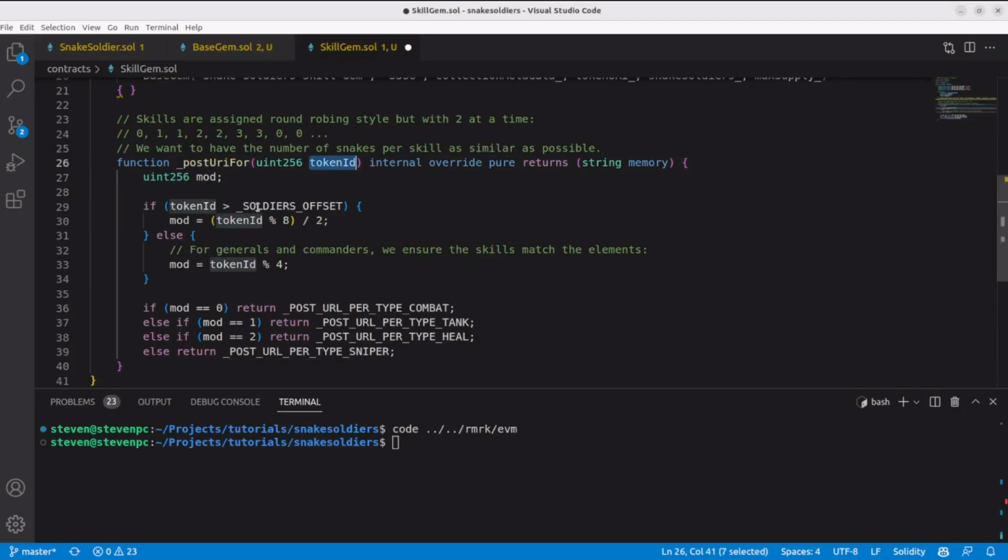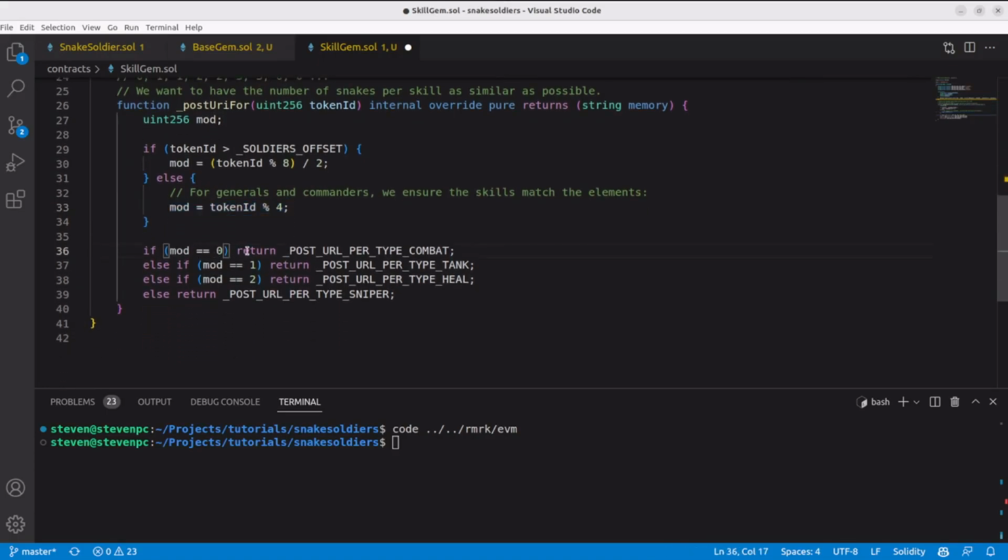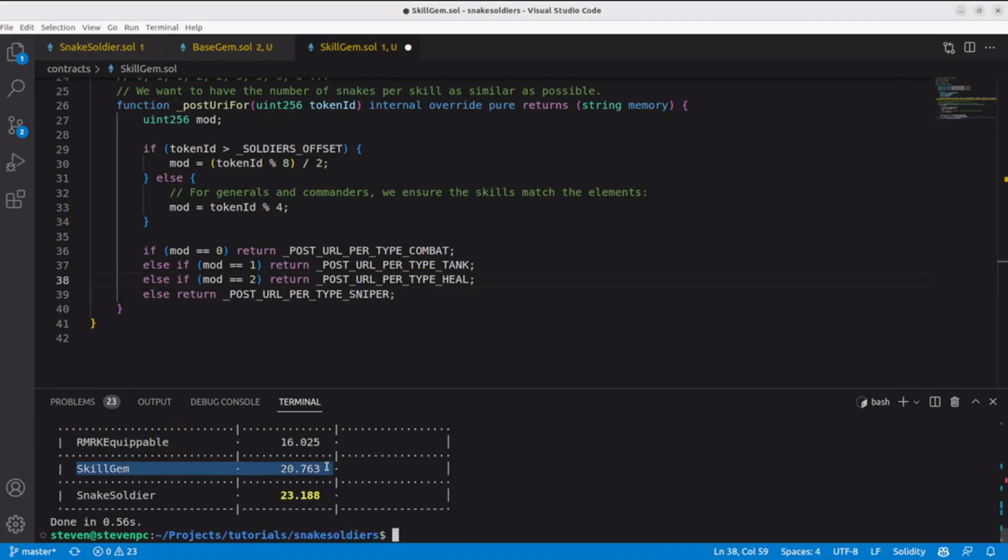We receive the token ID, and for soldiers, that is, if the token ID is after the soldier's offset, we will use this operation. This will result into this sequence of numbers. You see, each of them is repeated 2 times before starting over. For generals or commanders, we will just do the same operation that we did to assign the elements to the X. Now, if the result was 0, we will assign a combat type. For 1, tanks, for 2, heal, and for 4, sniper. We compile and see that our skill gem fits nicely, and that's it for the video.